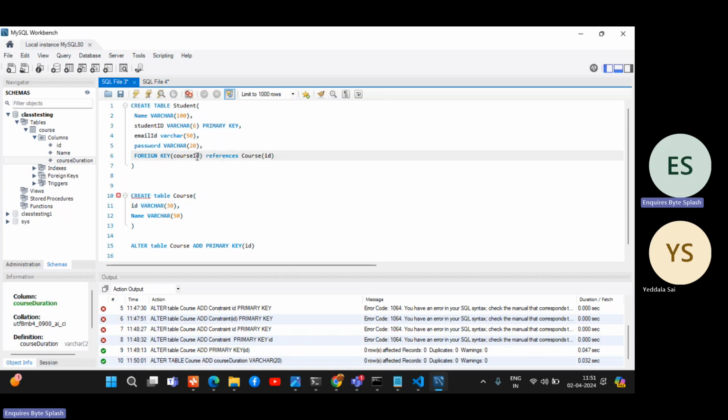So I am assigning a course to the student, meaning once you register, reception will assign a course to you. If they need to assign a course, definitely that course should exist in the course table or not. If the course table doesn't exist, it will not refer. That's why we are referring to that, right?